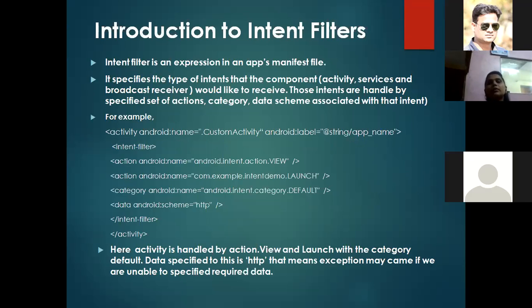First of all, you should know there are three main folders in the Android system. That is manifest, second one is Java, and third one is layout. In manifest, we are defining all the components. Like I have mentioned before, the Android system has four components. First is activity, second one is services, third one is content provider, and fourth one is broadcast receiver. These four components are defined in the manifest file, those that we are using.